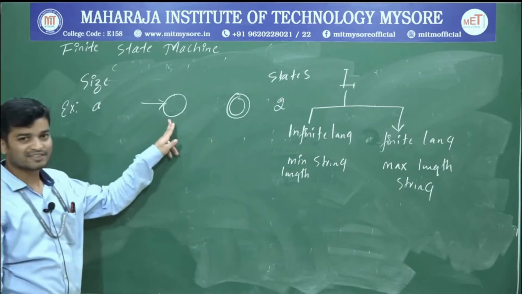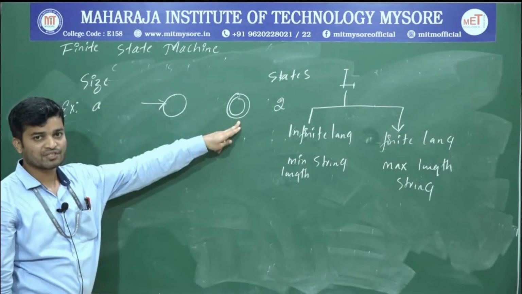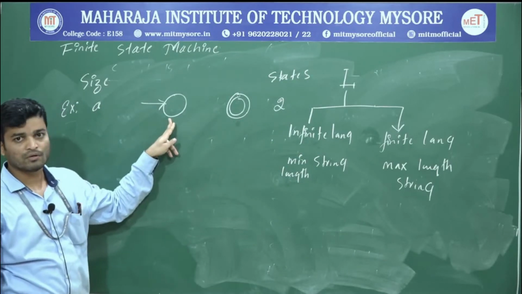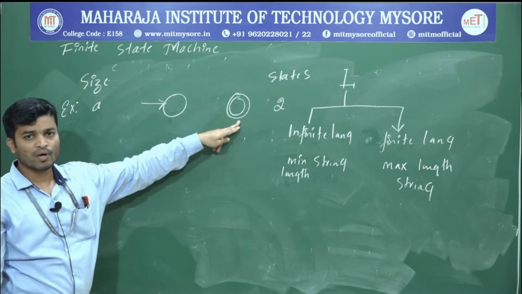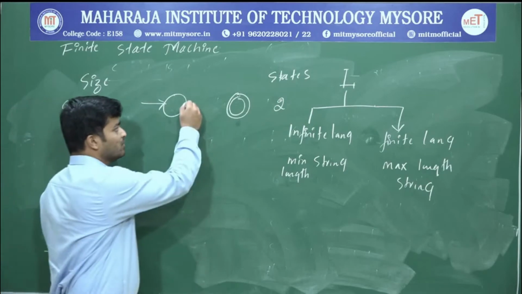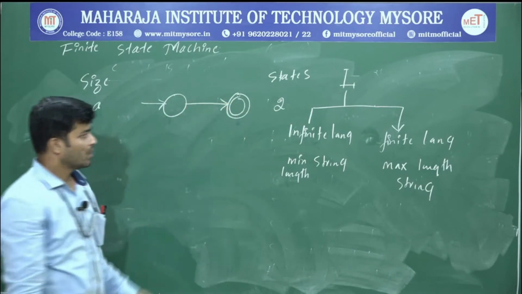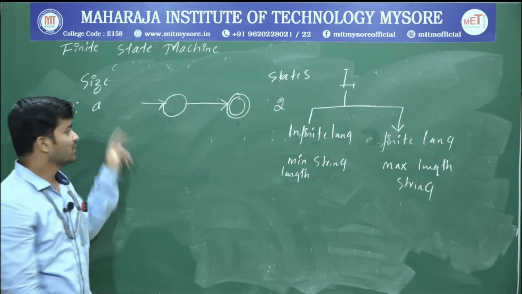Okay. One should be what? Start state, and one more should be what? Accepting state. In order to denote the start state, we will go with the arrow with a circle. Accepting state, two circles, and to connect use what connector? Arrow. And whatever the string we have, you write over here.